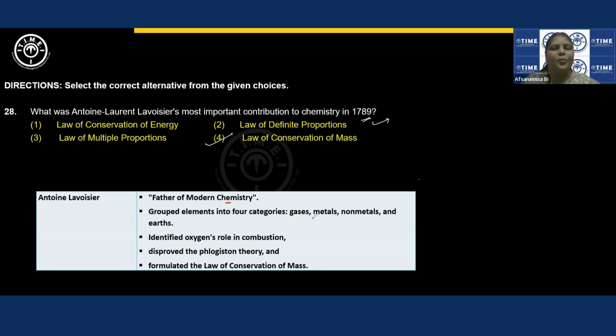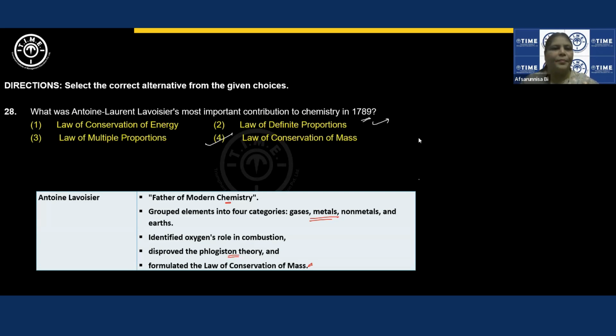These are the 4 categories into which he divided the elements: gases, metals, non-metals, and earths. What the phlogiston theory is all about, I'll talk about in the coming questions. And he is the one who formulated the law of conservation of mass. These are the 5 things associated with Antoine Lavoisier, and these are frequently asked. Take the screenshot if you want.